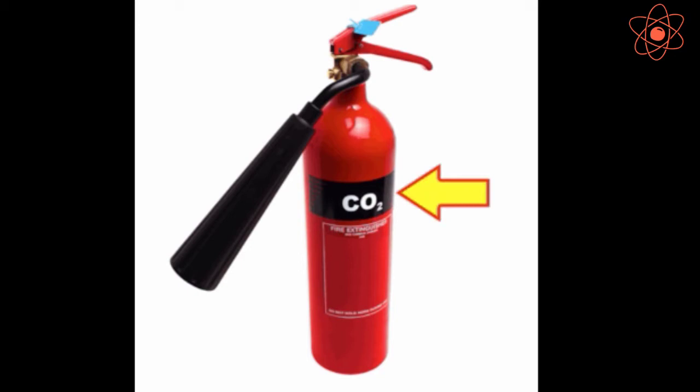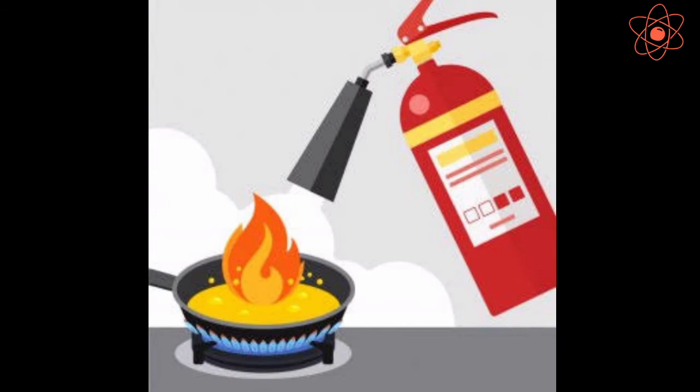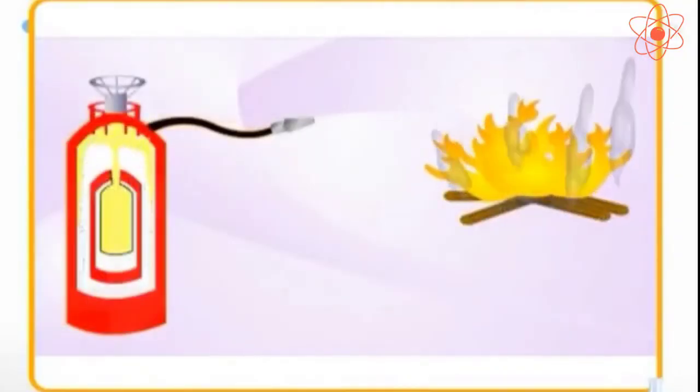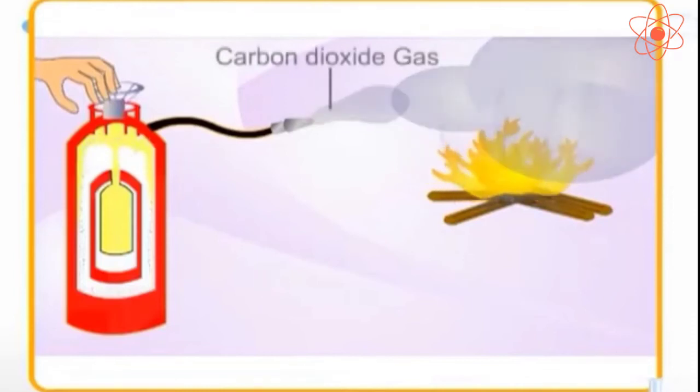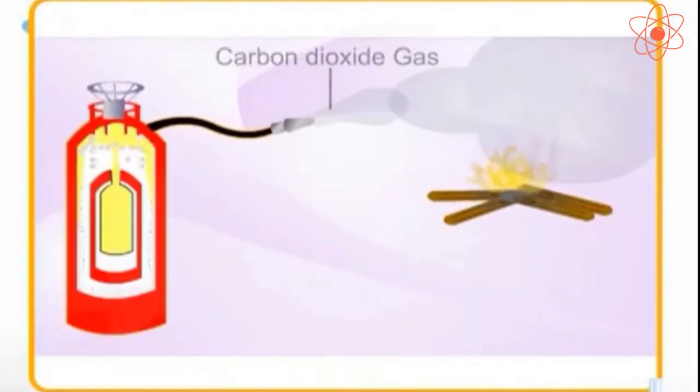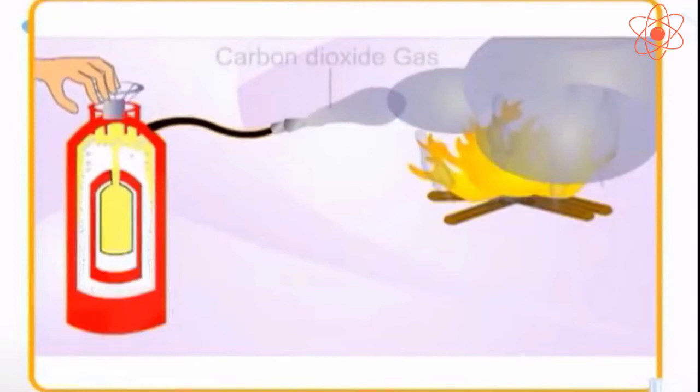For fires caused by burning of inflammable liquids like petrol or oil, carbon dioxide is the best fire extinguisher. Carbon dioxide, being heavier than oxygen, covers the combustible substance like a blanket. As the contact between the fuel and the oxygen is cut off, the fire is controlled.